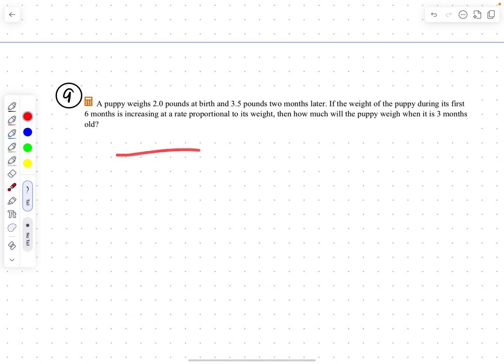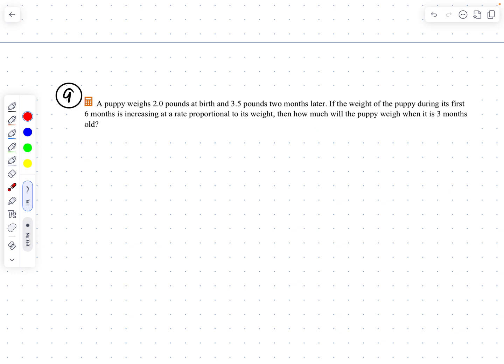All right, this word problem puts together a variety of things we're seeing over the last week or two. It's a word problem. A puppy weighs 2 pounds at birth and 3.5 pounds 2 months later. Okay, so the puppy's obviously gaining weight. If the weight of the puppy during the first 6 months is increasing at a rate proportional to its weight, then how much will the puppy weigh when it's 3 months old?